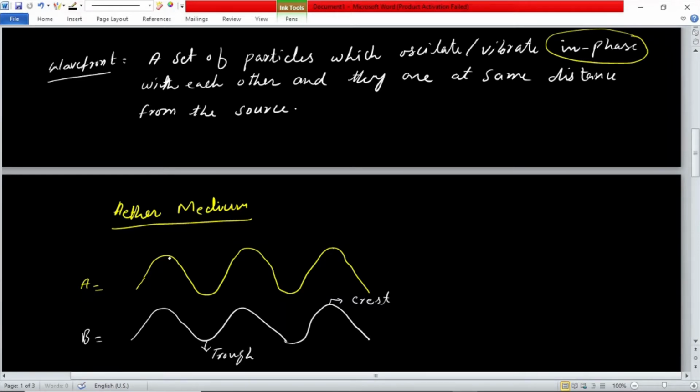So when the crest of one wave is exactly at the same point as the crest of the other wave, or you can also say when the crest of one wave falls on the crest of the other wave and the trough of one wave falls on the trough of the other wave, then we say that these two waves are in phase.